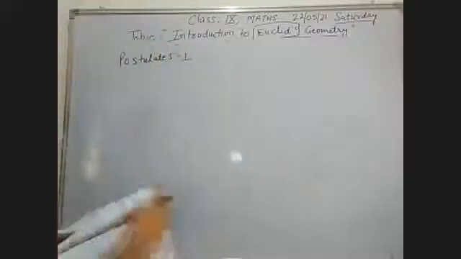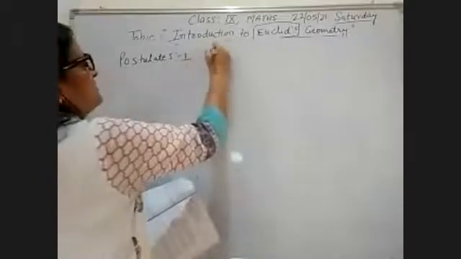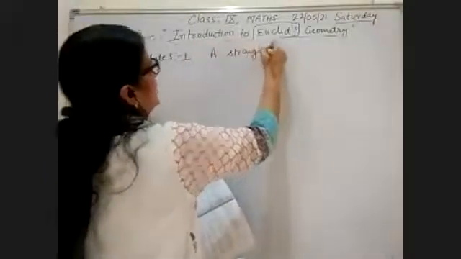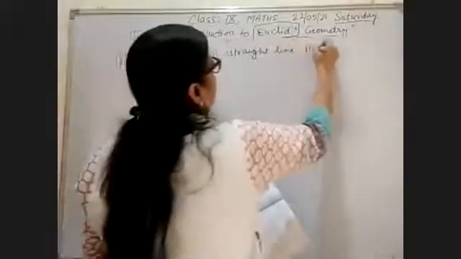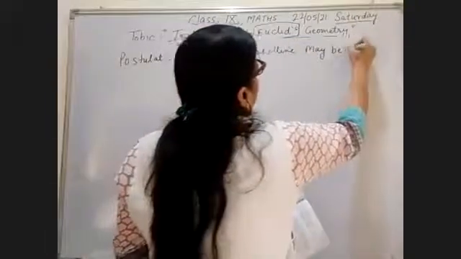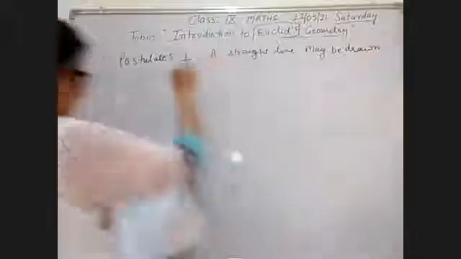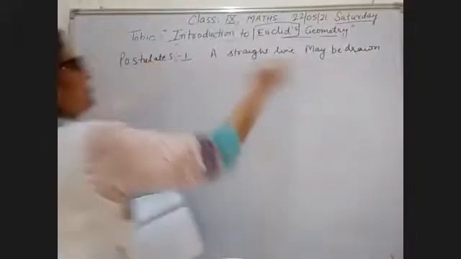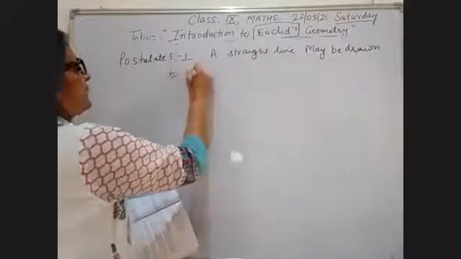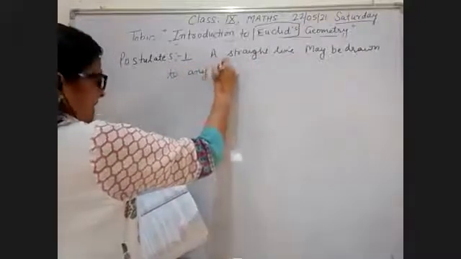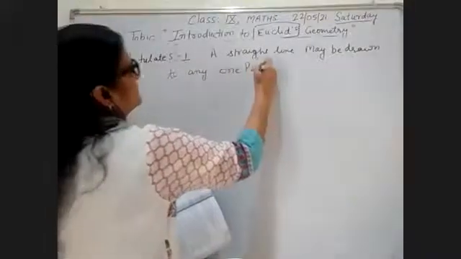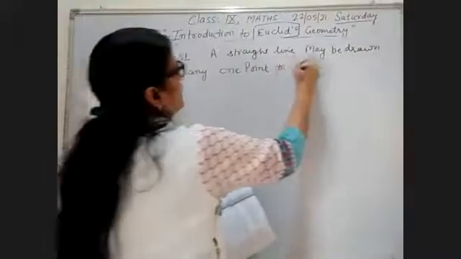The first postulate says a straight line may be drawn from any point to any other point. A straight line may be drawn from any one point to any other point.